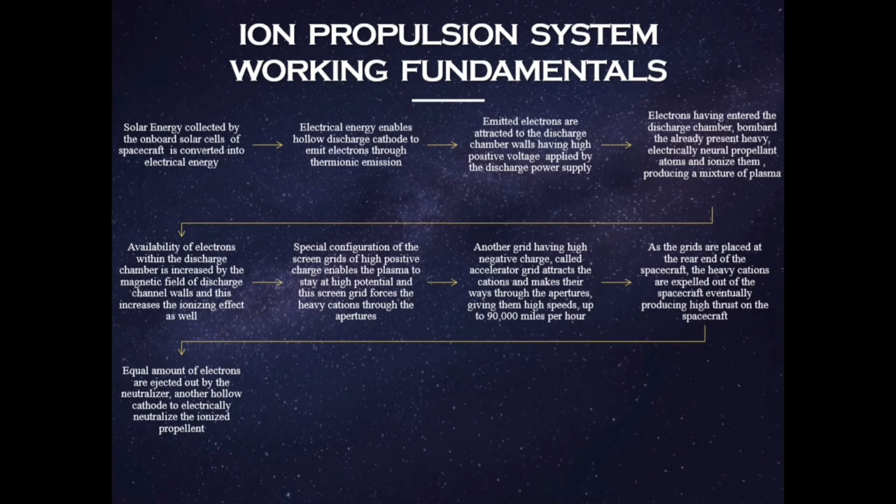First, solar energy collected by the onboard solar cells of the spacecraft is converted into electrical energy, of course with the help of the electronic system. Electrical energy enables the hollow discharge cathode to emit electrons through thermionic emission.